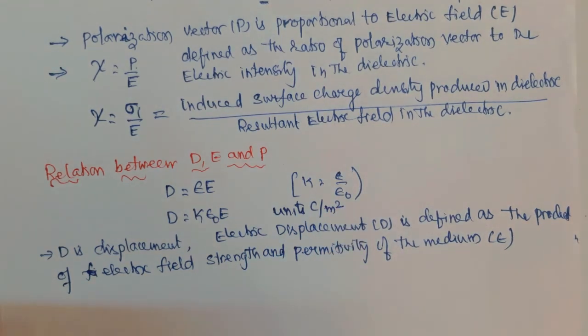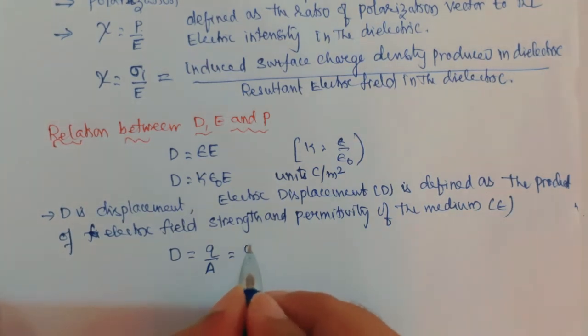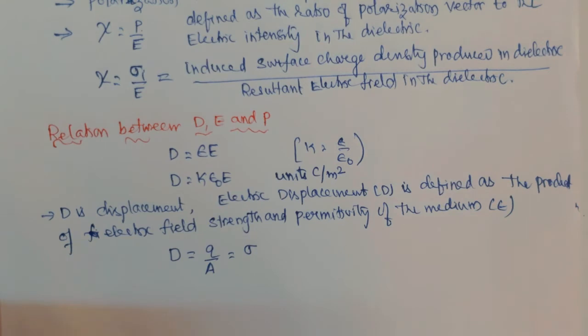And moreover, this electric displacement D can also be defined as Q by A, which is nothing but the charge per unit area, the surface charge density sigma of free charges.